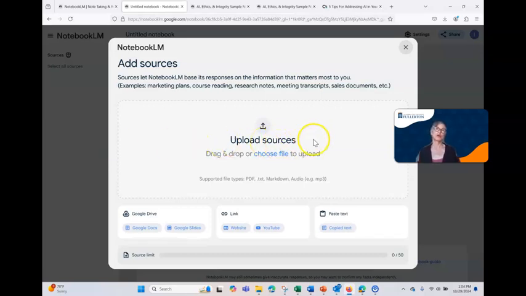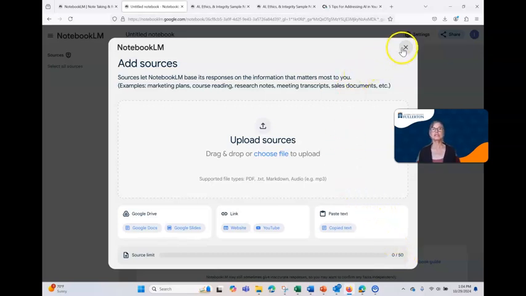This is great. This is where you upload sources. You can drag and drop or choose files from your desktop. You can add Google Docs, Google Slides, a website URL, a YouTube video as long as it is caption enabled, and copy text. If you want to copy and paste something into a text and give it that, it will work with that. You can also see that the source limit is 50 sources. So you could upload all kinds of documents about something you want to learn about, or your students can.